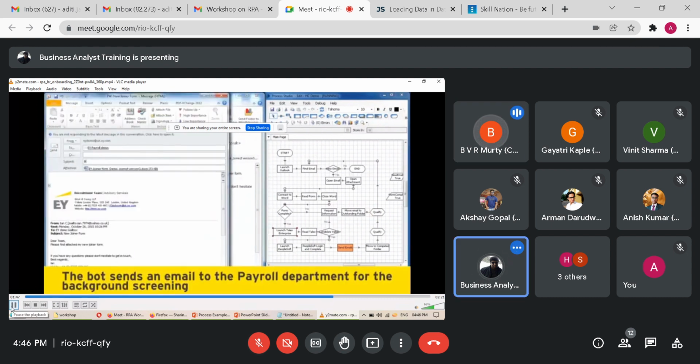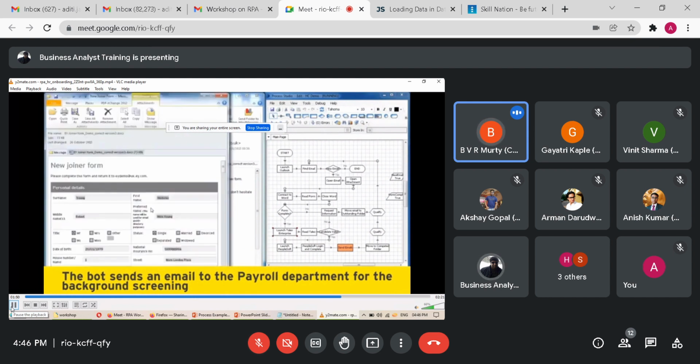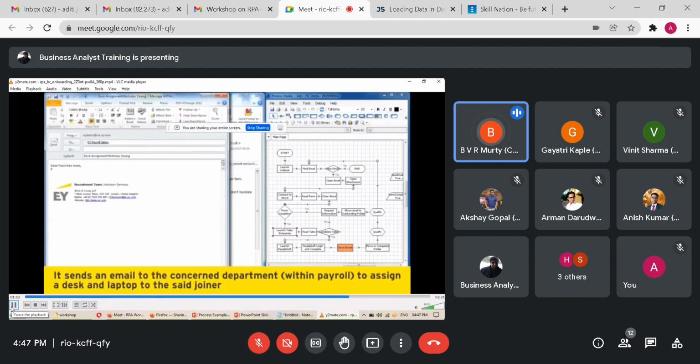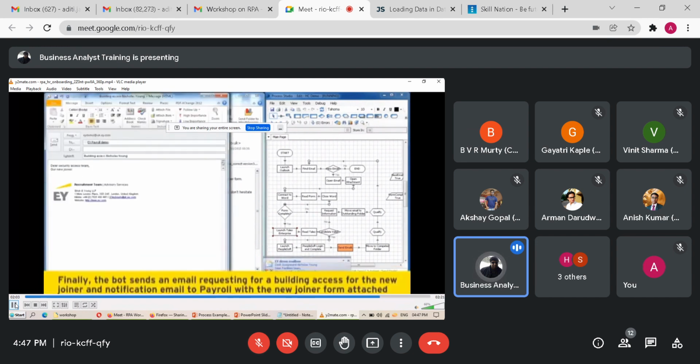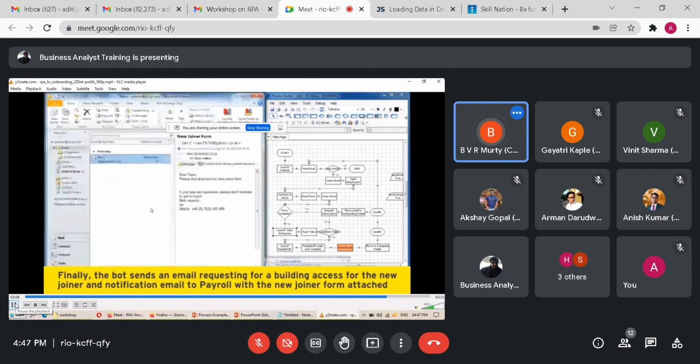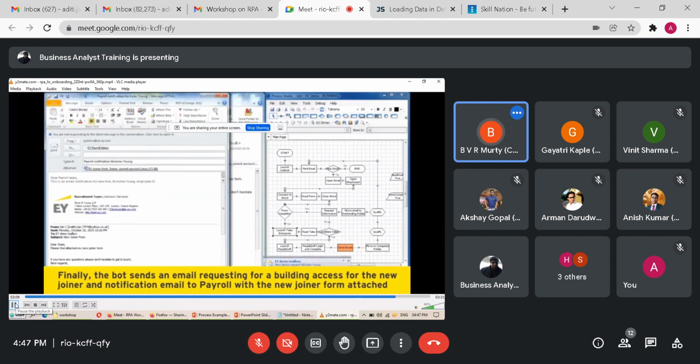In fact, that is what I love. When you are off the line in between, I was telling our friends that there is a Gartner report which says in the next 4 to 5 years, 60 to 70% of the manual jobs will be wiped out. Yes, it is already happening. Even as we speak, it is already happening. Including marketing, sales, operations also. On the shop floor, automation with IoT and cloud. Everything is going to automate. So better we learn something new, otherwise it's going to be tough. So learn RPA, learn how to make bots. Much easier than other things.